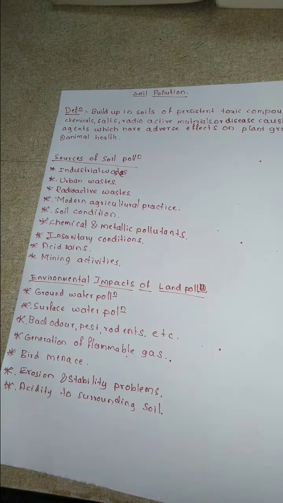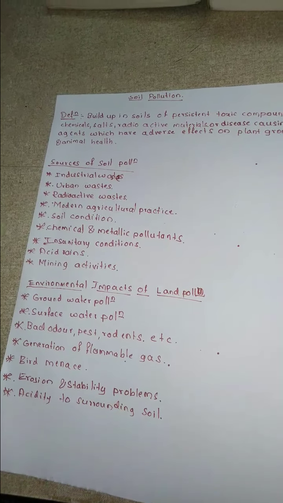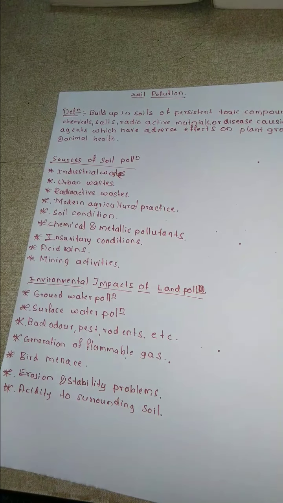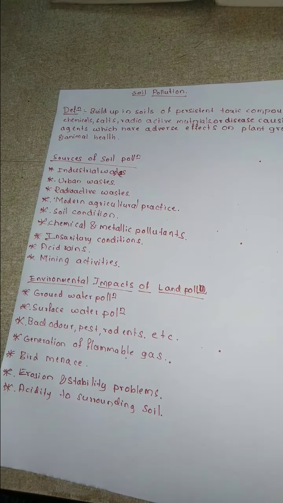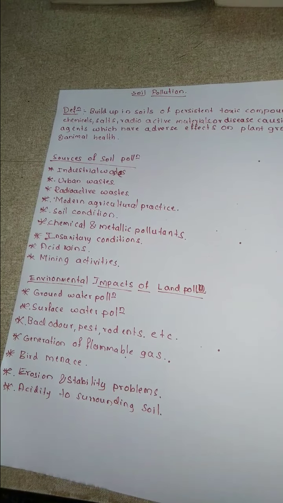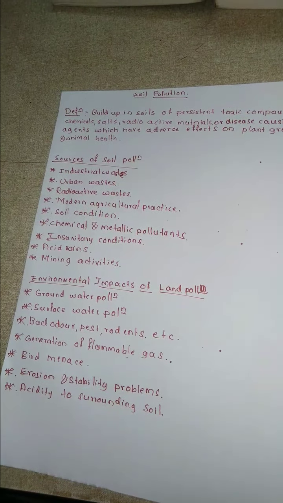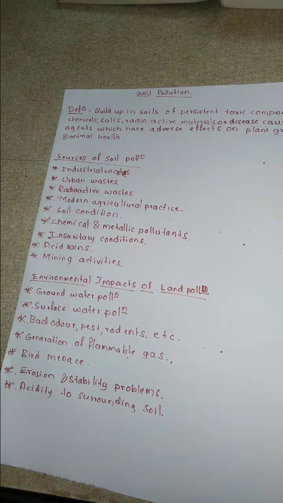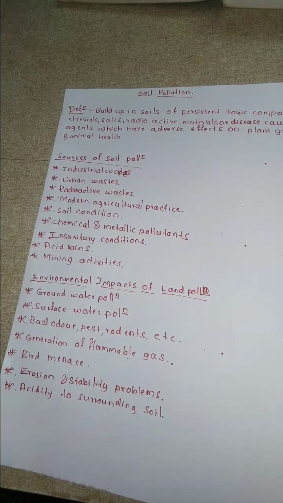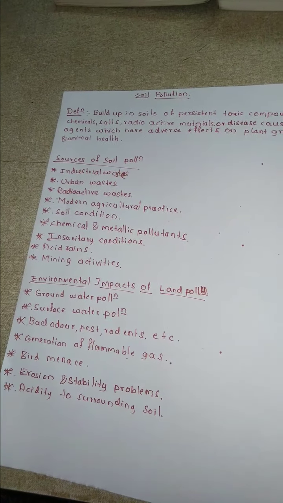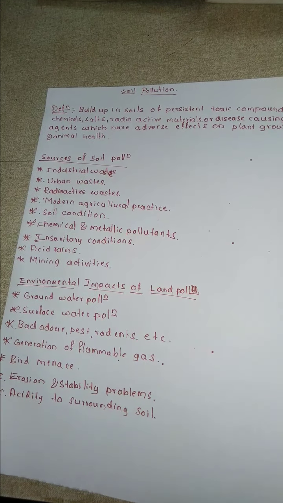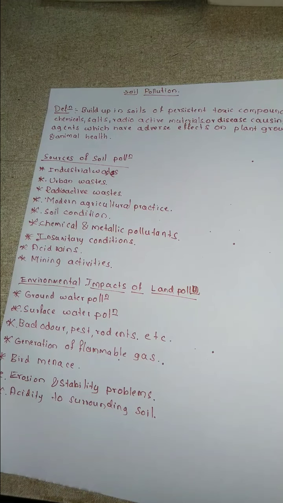Urban waste is nothing but the waste generated from cities or a municipality, from sewage and water treatment plants, septic tanks, then yards. Okay, so these will be considered as urban waste. In urban waste, we have some biodegradable and non-biodegradable material.